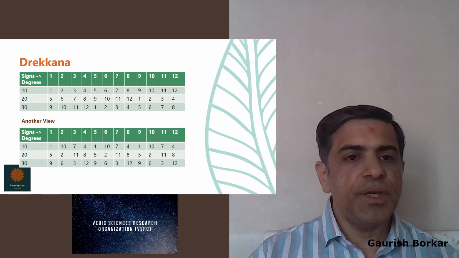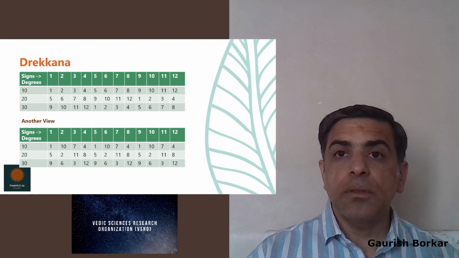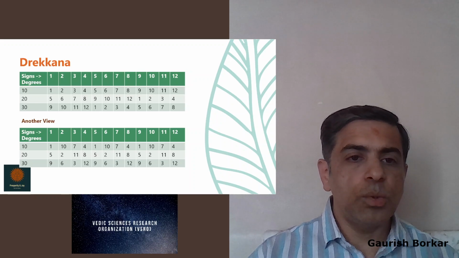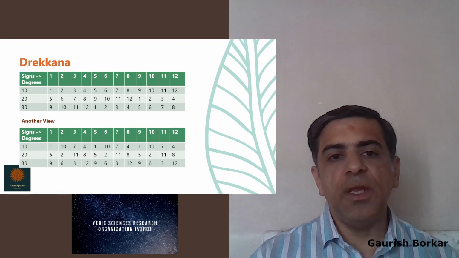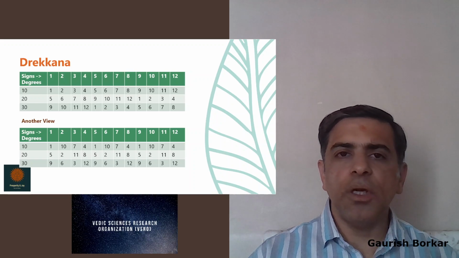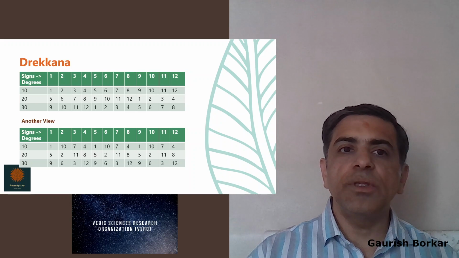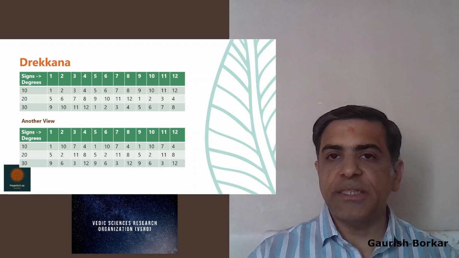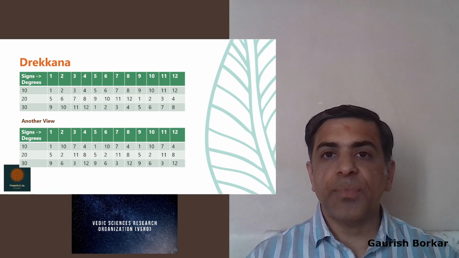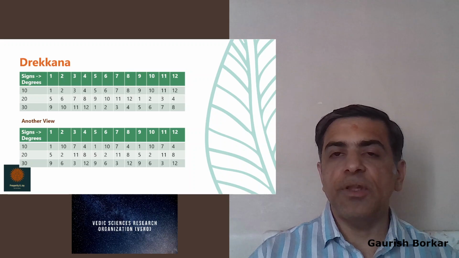The other view is that it is owned like Navamsha. So for example, 1, 5, 9, then 10, 2, 6, then 7, 11, 3, and 4, 8, 12. This is another view. This is not so popular, not mentioned in many classical texts as well. So this is about the two views of Drekkana. For Hora, we only have one view. In the next stanza, we will look at two more views, one for Hora and one for Drekkana.